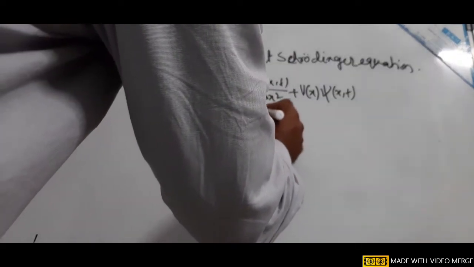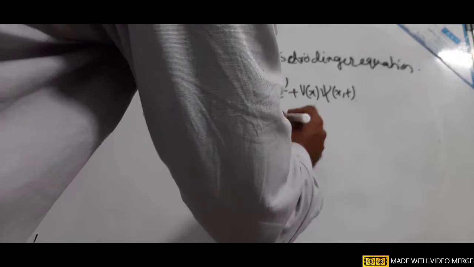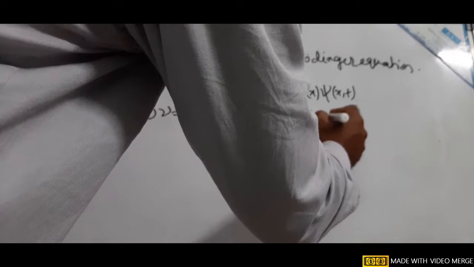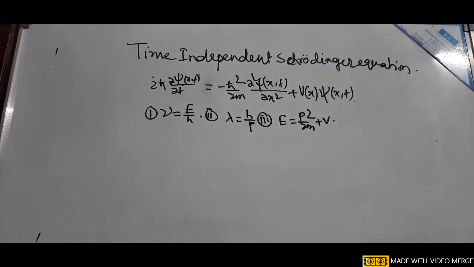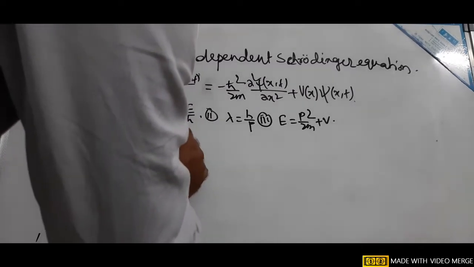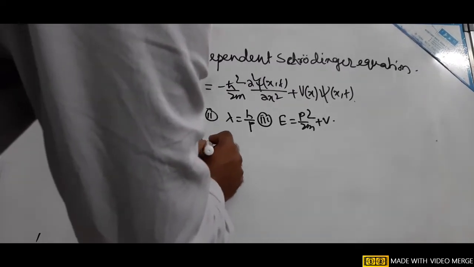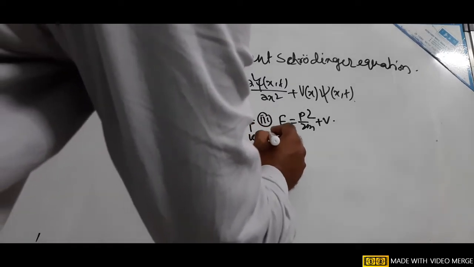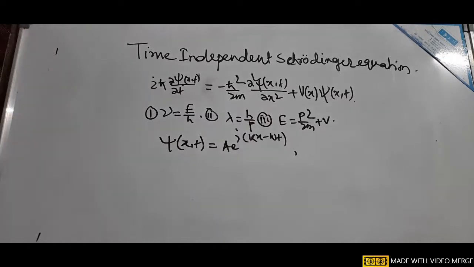Then we consider the total energy of the particle, E equal to p² by 2m plus V. We consider that the electromagnetic radiation consists of photons moving under a constant potential. Therefore we consider the plane wave equation ψ(x,t) equal to A e to the power i(kx minus ωt). k is the wave vector and ω is the frequency.